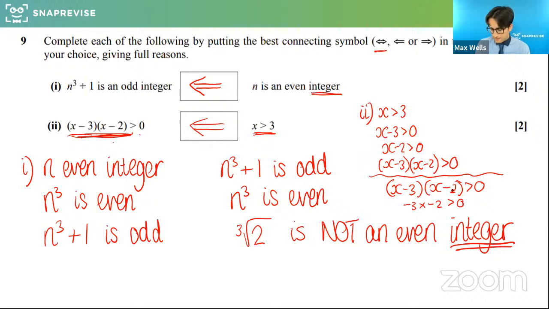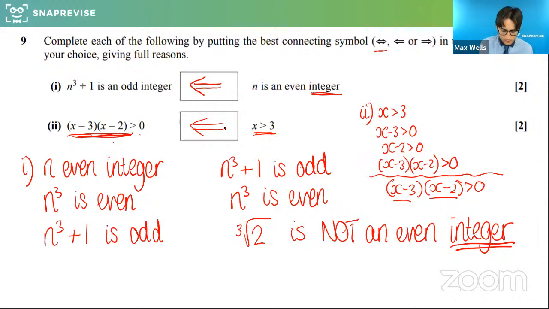If you did two negatives that times together and make a product bigger than 0, that doesn't then imply that x is bigger than 3. So what I'm basically saying for the other way round counterexample is these could both be negative and still make a product of something that's positive. And so the left could be greater than 0, but it wouldn't imply the other way round. Is that clear? I think that's the harder one to maybe get your head around.